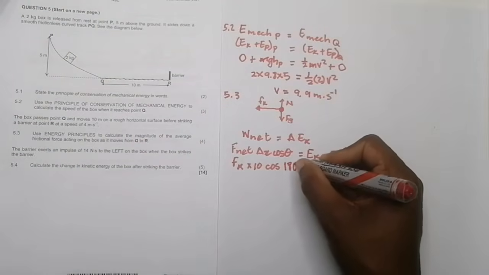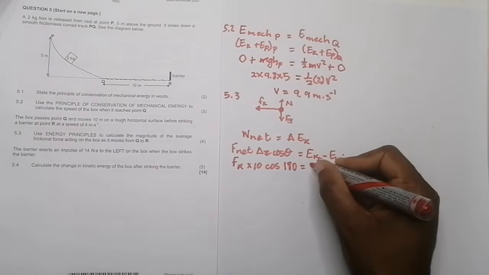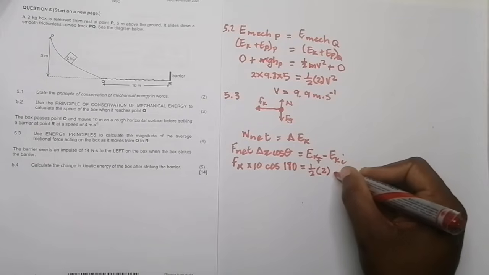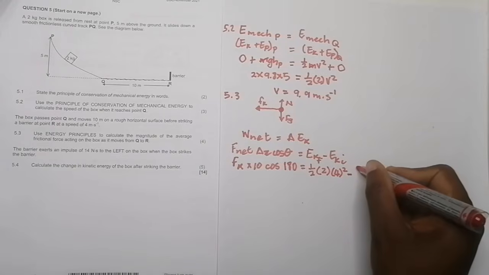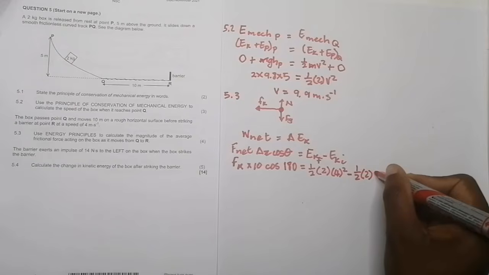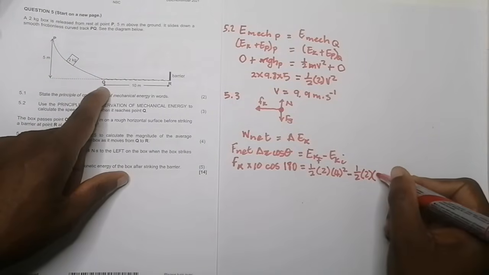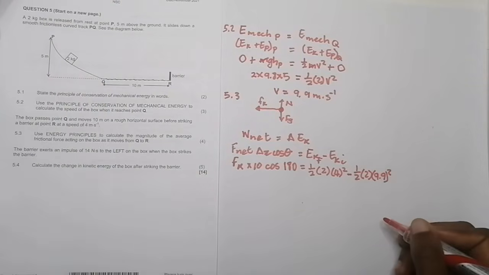And our final kinetic energy would be half, the mass is 2, final velocity we said is 4. Remember, don't forget to square that. Minus a half, our mass is 2, and our initial kinetic energy, which is at Q, was 9.9. Remember to square that as well.